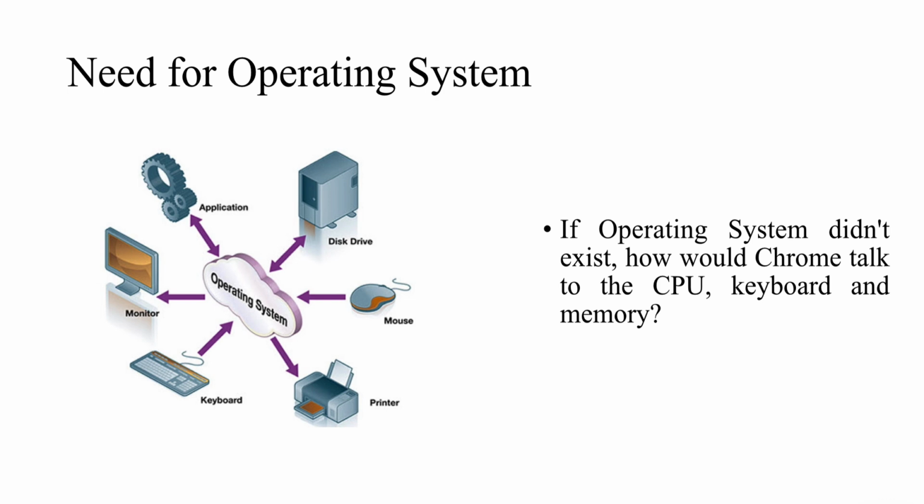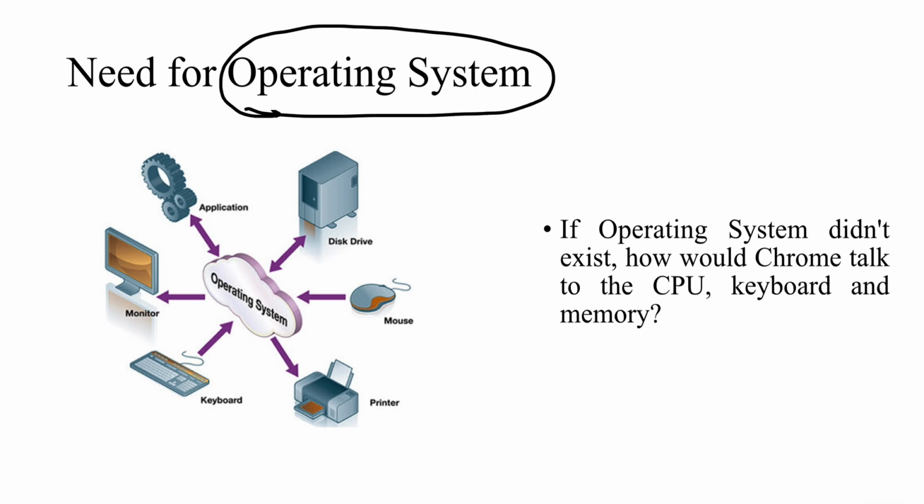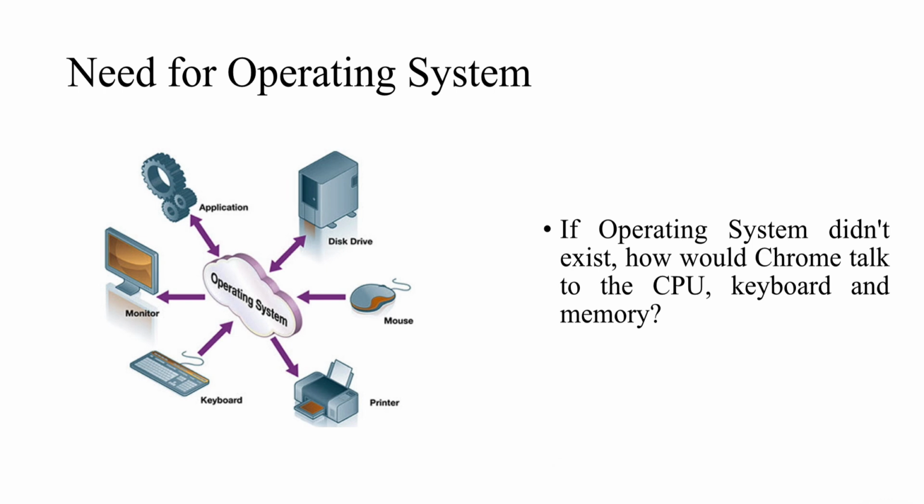So the operating system makes computers easy to use. This is what the question is answering: how exactly do I communicate if I don't have an operating system? Overall, if I have an operating system, then communication would be easy, and the overall computer system would be easier to use. So this is the very simple basic understanding of why I require an operating system.